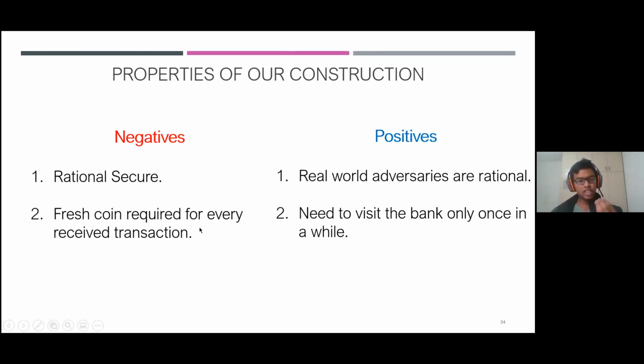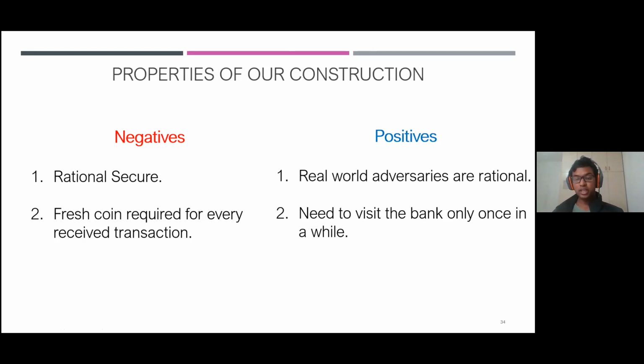And secondly, this requirement of a fresh coin for every received transaction isn't much of a hassle from a public point of view. Why? Because suppose you withdraw $100, so you have 10,000 cents. So you would be good to receive 10,000 transactions. You can verify 10,000 transactions with those 10,000 cents.